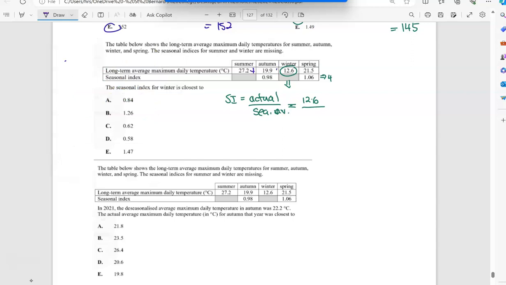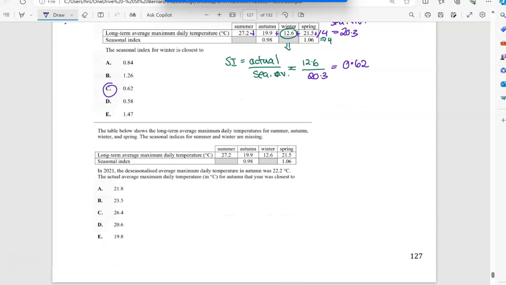There's 4 seasons, so I add them up and divide by 4. And I end up with 20.3. So this is the seasonal average. When I divide 12.6 by 20.3, I end up with 0.62. Okay, so there we go. There's another one practicing that.